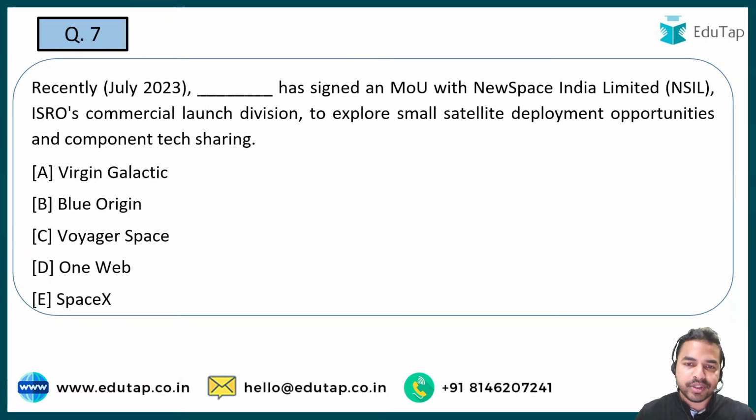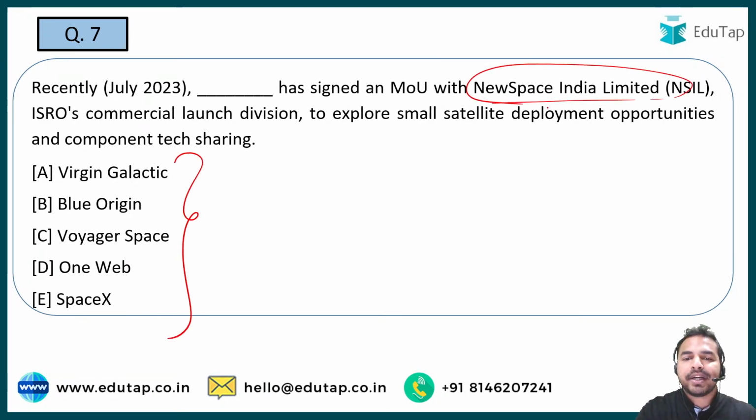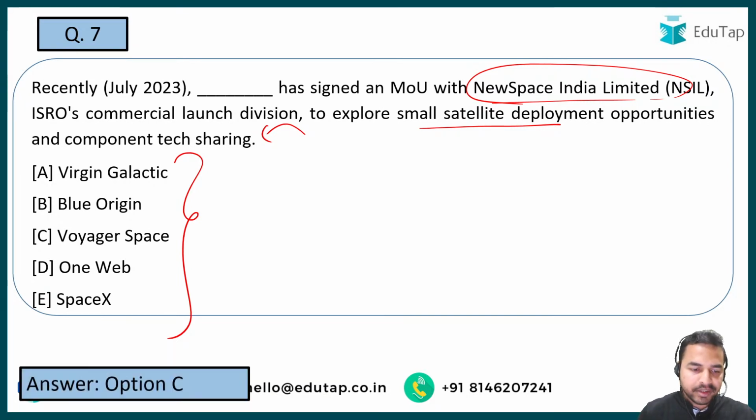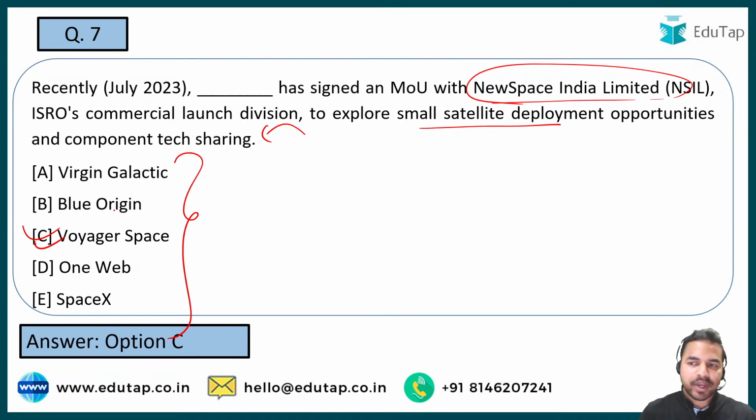Moving on to the next question. So here you have to tell me which one of the following has signed an MOU with the New Space India Limited, that is NSIL, ISRO's commercial arm. So guys, the aim of signing this MOU is to explore small satellite deployment opportunities and component tech sharing. So guys, quickly tell me the right answer. The name of the organization which has signed this MOU with the NSIL is Voyager Space. Okay, so NSIL has signed this MOU with Voyager Space.